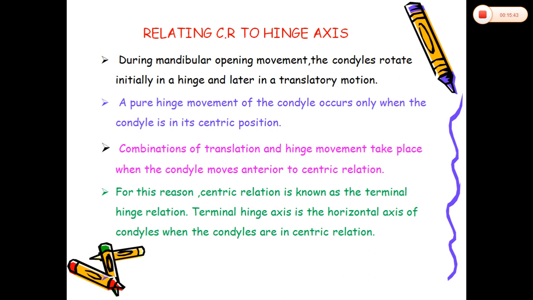Everything. In the next class, we will discuss how this centric relation relates to the hinge axis, how it relates to the vertical jaw relation, what the characteristics of the centric relation are, what the advantages and disadvantages are, and how to record the centric jaw relation. There are different methods to record the centric jaw relation; among the static methods, one will be the Gothic arch tracing. So there will be different methods to record the centric relation, right?